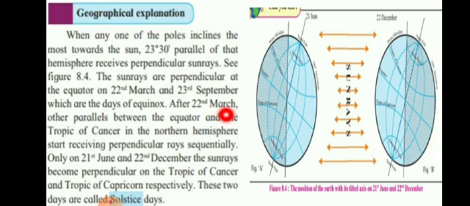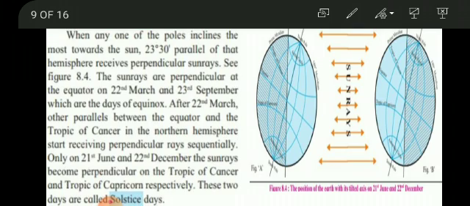After 22nd March, other parallels between the equator and the Tropic of Cancer in the northern hemisphere start receiving the perpendicular rays. On 21st June and 22nd December, the sun rays become perpendicular to Tropic of Cancer and Tropic of Capricorn respectively. These two days are called solstice days. With the help of the same figure, we will try to understand now.